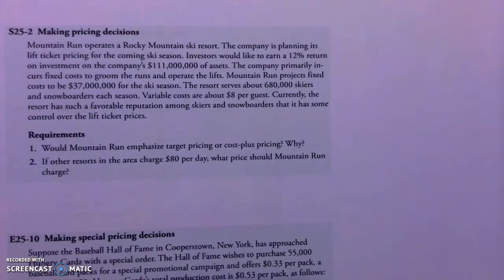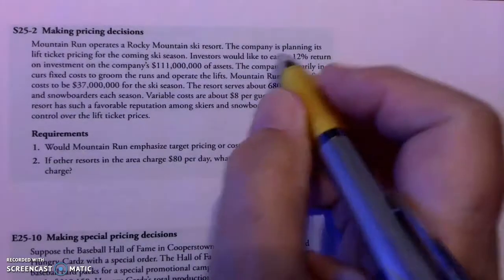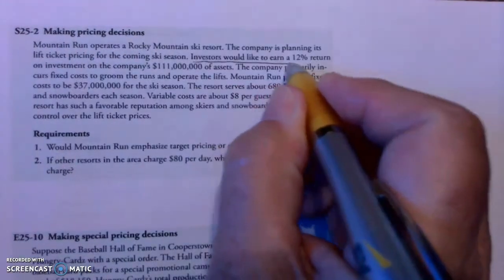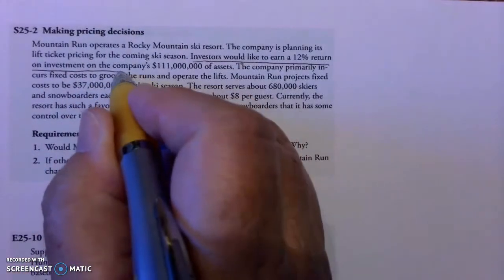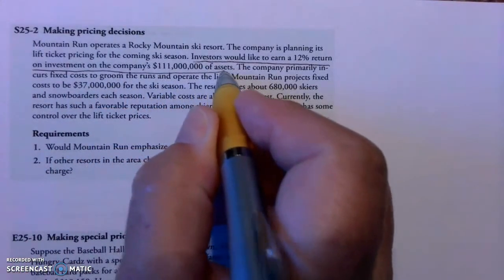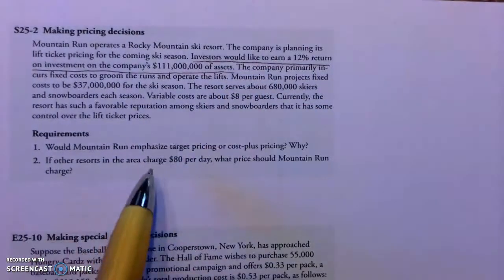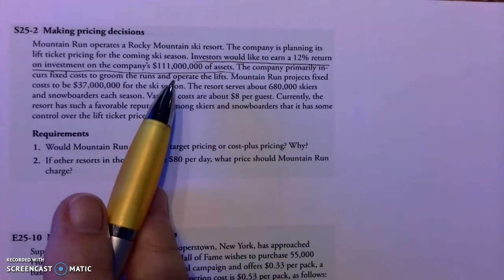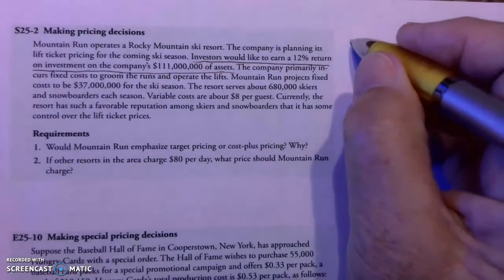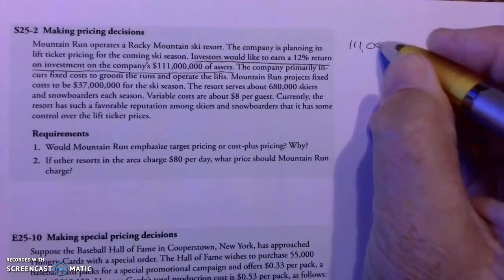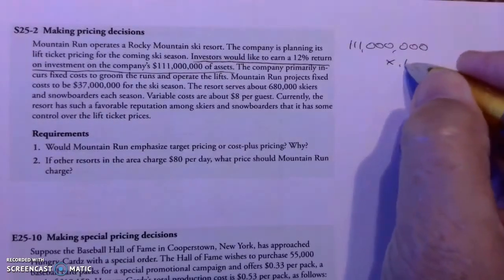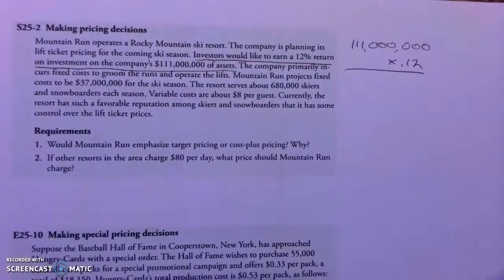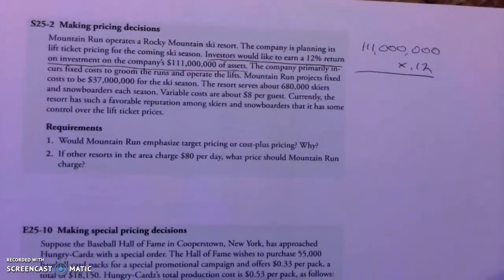And the key thing to notice here is that the company or the investors would like to earn a 12% return on investment on the company's 11 million, billion, whatever dollars of assets. Now, what that means is that they want 11, lots of zeros, times 0.12. Okay, they want actually that 12% investment